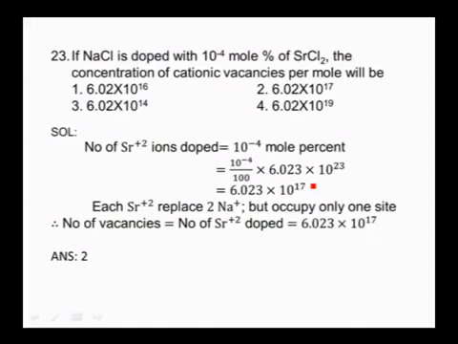That means however many strontium ions we are introducing into the lattice, the same number of cationic vacancies will be there in the lattice. So the number of cationic vacancies is nothing but the number of strontium ions introduced into the lattice, which is 6.023 into 10 power 17. So our answer is the second option. This is the correct answer here.